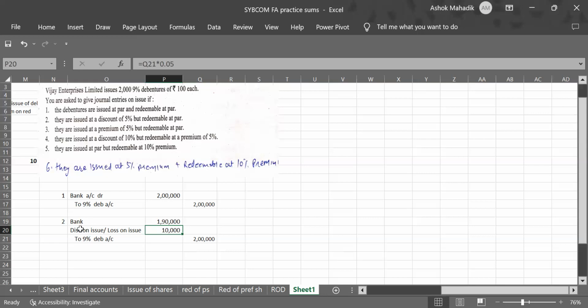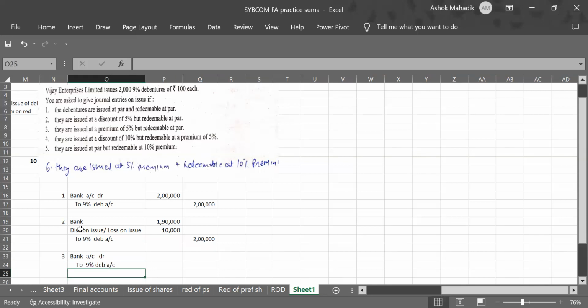Third one, they are issued at a premium of 5%, but redeemable at par. Again, redeemable at par, just ignore that part. So issue of debentures at premium. How much premium? 5% premium. So third entry, bank account debit. Since you are receiving extra money, bank will be a heavier amount here, and you are gaining. So it will be on credit side to securities premium. So bank account debit to 9% debenture account.